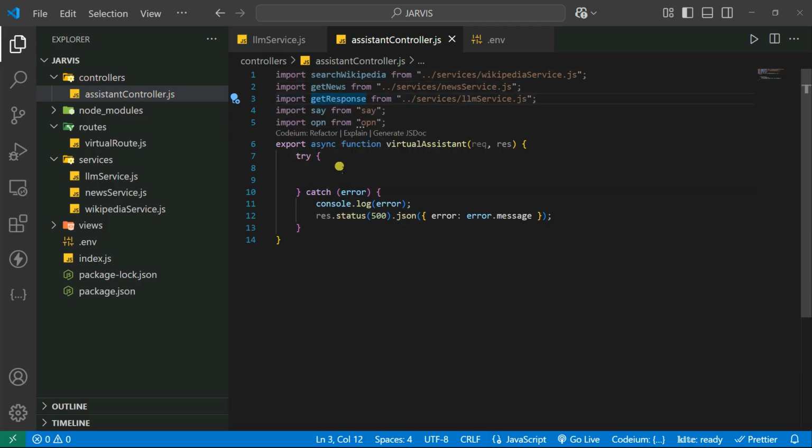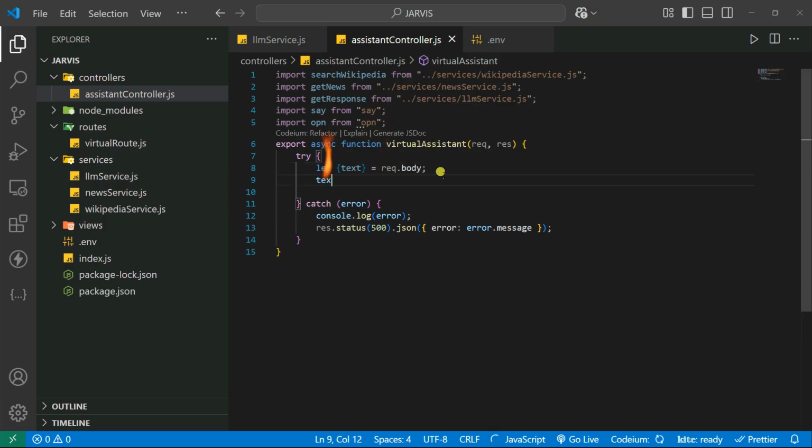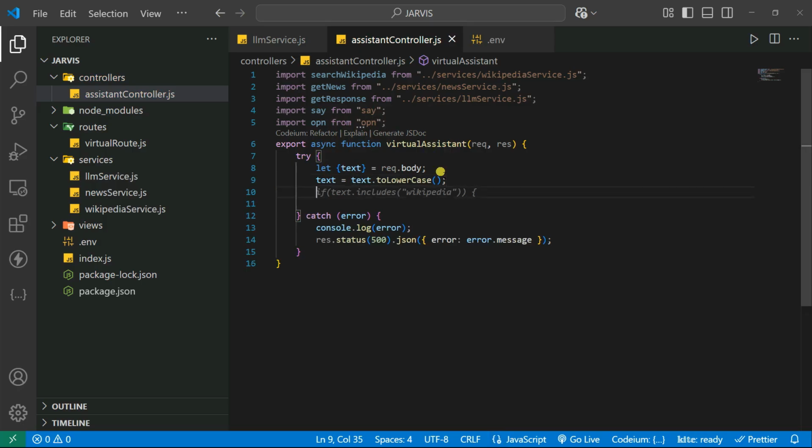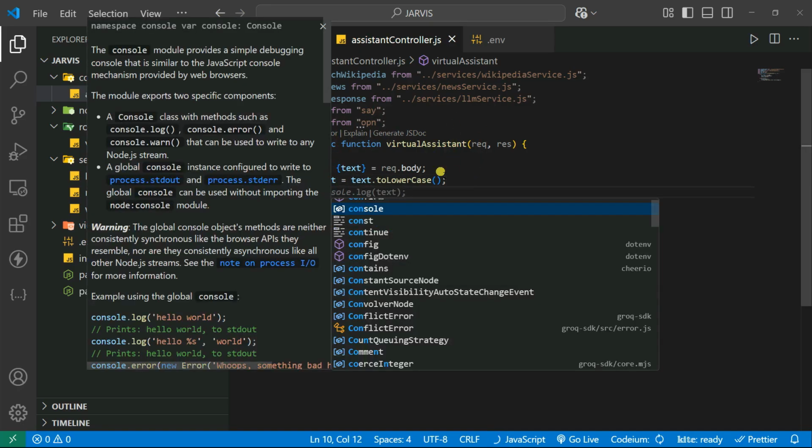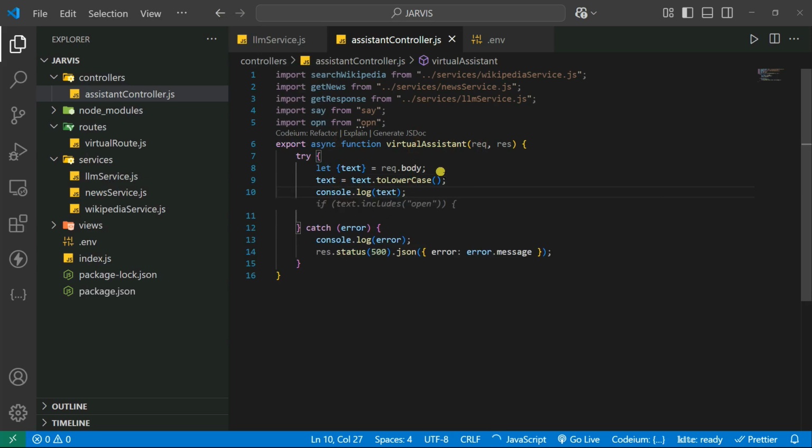Okay. Now inside this try block, what I can do, first we are going to get the text sent from the request.body. So you can use here request.body. So from the request body, you're going to destructure the text, because you just give it here one text. So let's make it let, because it's changeable. We are not able to make it a constant. So let's take the destructured text, and after that you're going to make this text lowercase. So let's say text.toLowerCase, so that it will just come as lowercase letters. And after that you're going to console.log, we're simply printing here the text.